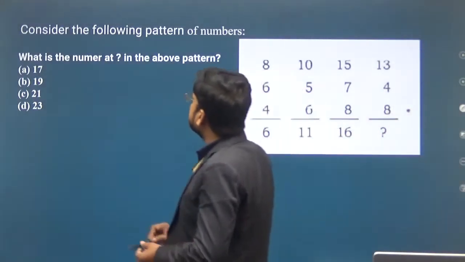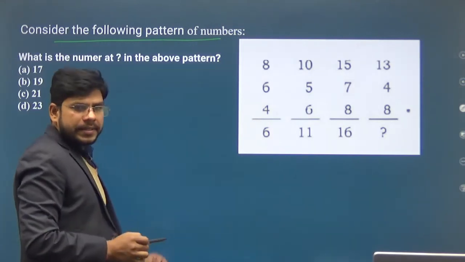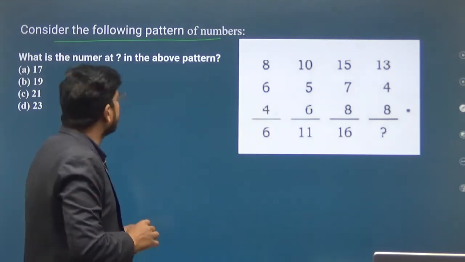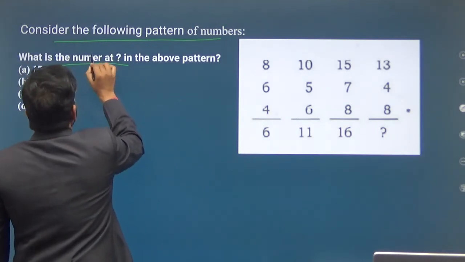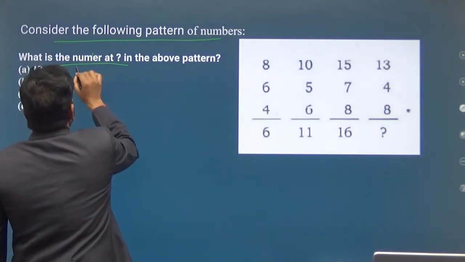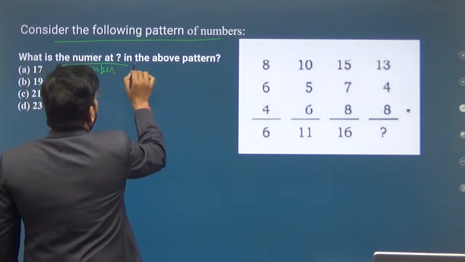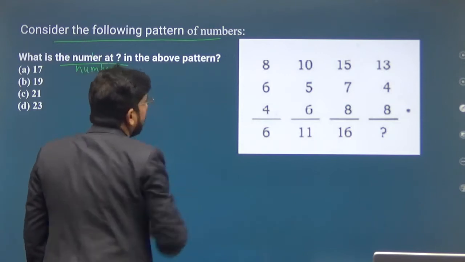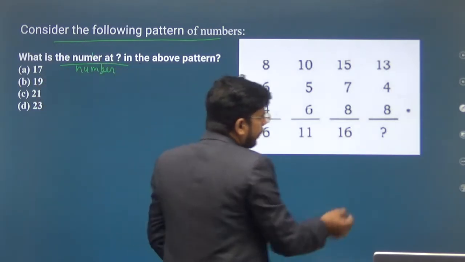Okay, now the next question. The next question is: consider the following pattern of numbers. What is the number at the question mark in the above pattern? This is the pattern given, and we have to find out what the number will be at this place.